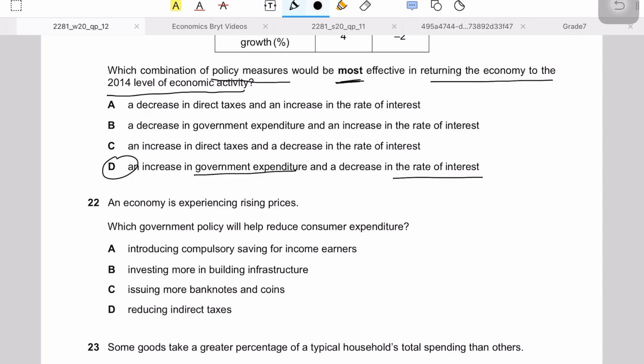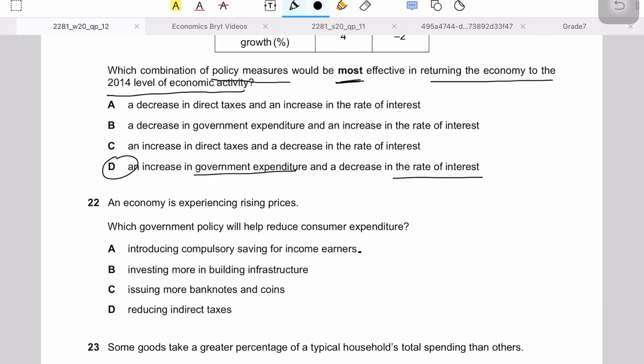So it says which government policy will reduce consumer expenditure. So again, reducing consumer expenditure is a demand side policy. Either it could be contractionary fiscal, or it could be contractionary monetary, right? So the first is introducing compulsory saving for income earners. Now this kind of makes sense.